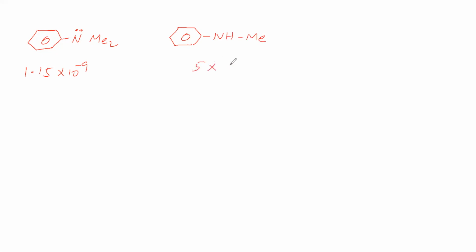Next, we will take this tertiary amine. For this tertiary amine, Kb is 1.15 into 10 to the power of minus 9. Next, we will take here NHMe. It is a secondary amine. For this secondary amine, Kb is 5 into 10 to the power of minus 10. Next, we are taking a primary amine. For this, Kb is 4.2 into 10 power minus 10. So the basic strength is tertiary greater than secondary greater than primary.